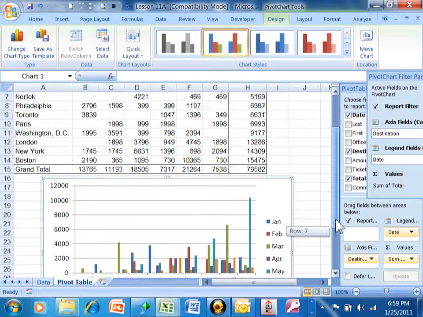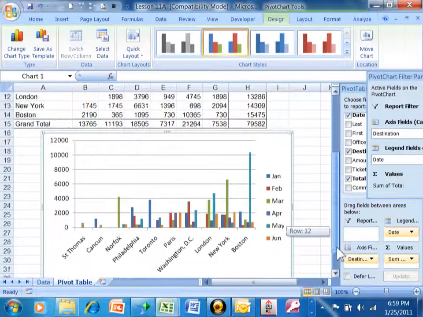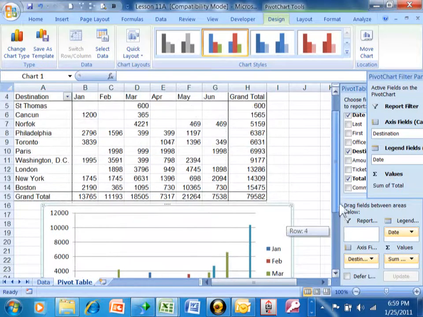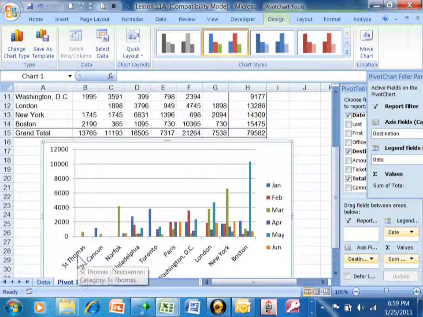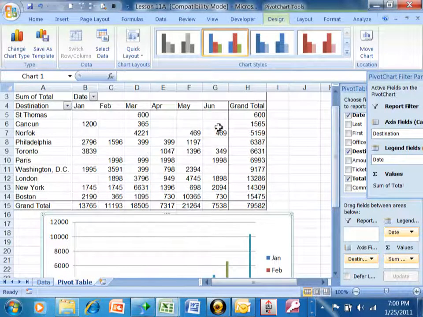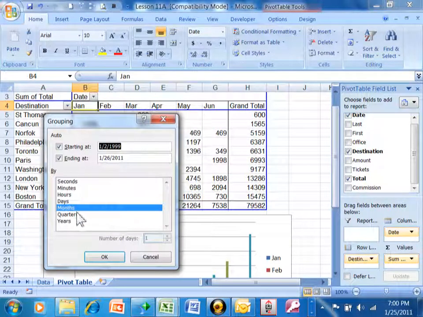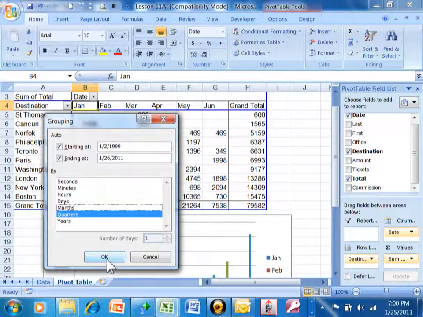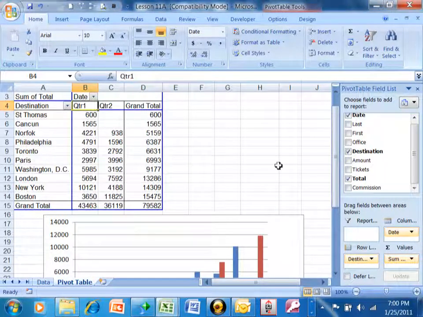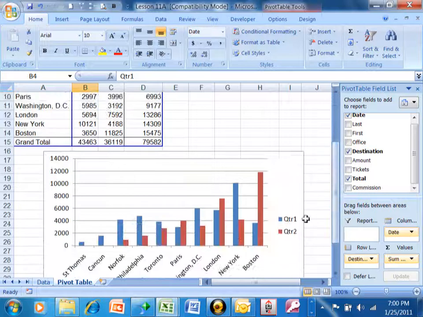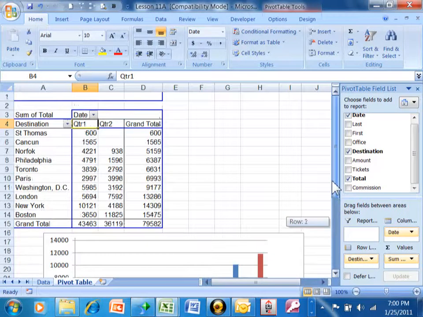If the pivot table changes, then the chart will also change. So for example, notice how it's by destination by month. Well, what if we wanted to change it to be by quarter? I'm going to right click on the month, we'll pick on group, and instead of month I'll pick on quarter. So notice how the data changed and the chart also changed. So that's why it's called a pivot chart, because if the pivot table changes, the chart will also change.